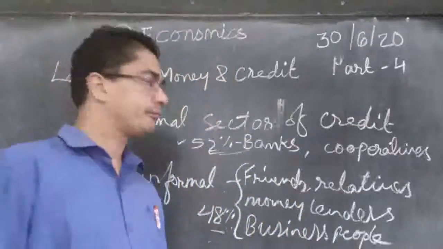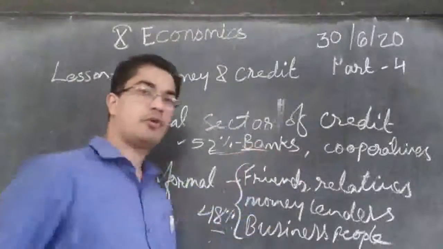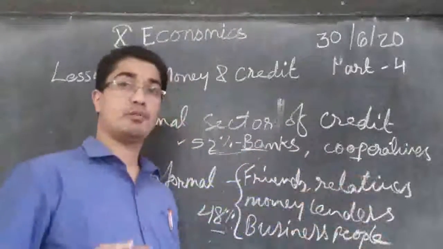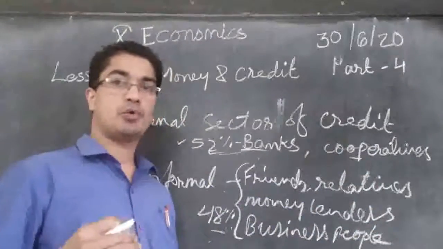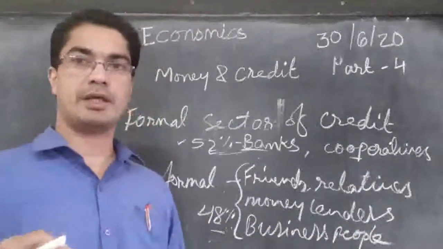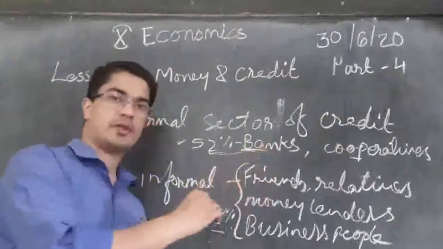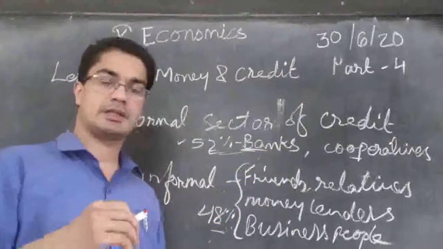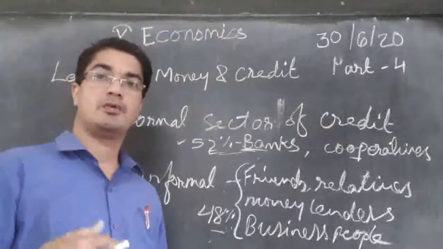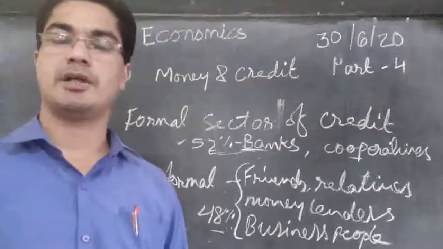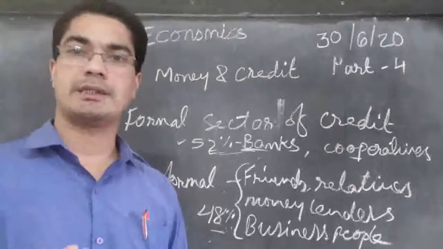So, the formal sources like banks and cooperatives need to be more active in helping the poor people, especially in the rural areas, so that the rural area people can take money from the bank with a little interest and give back. Then they will be able to have some profit, they will be able to save some money, and their family will become richer and richer.